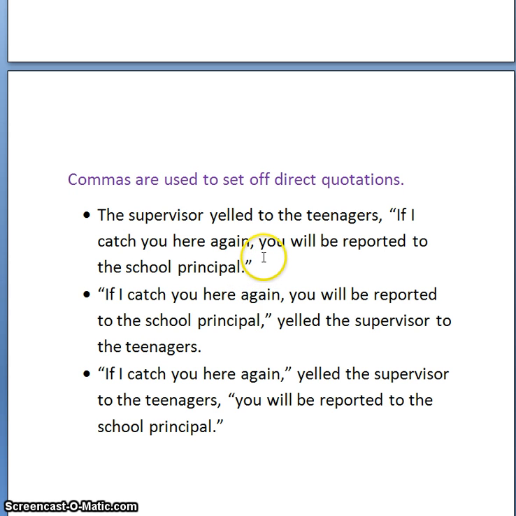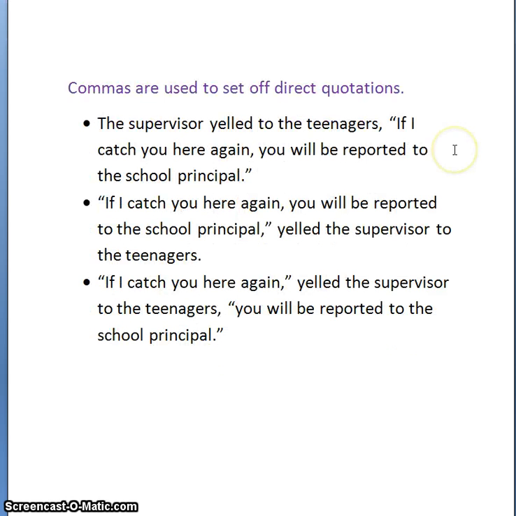99.9% of the time, your punctuation, whether it's a comma or a period, will go inside the quotation mark. In a later lesson, I will tell you when it does not. But if you're ever unsure, I would err on that side and place my punctuation inside the quotation mark.